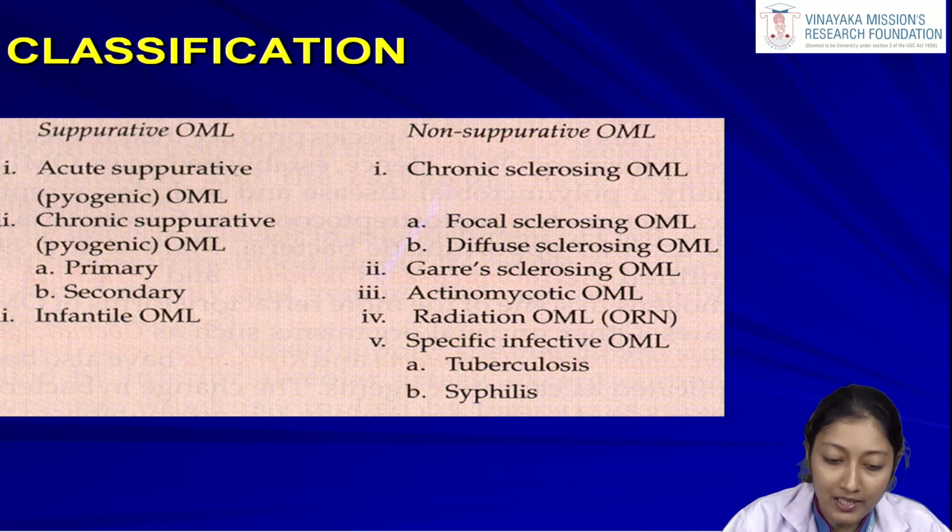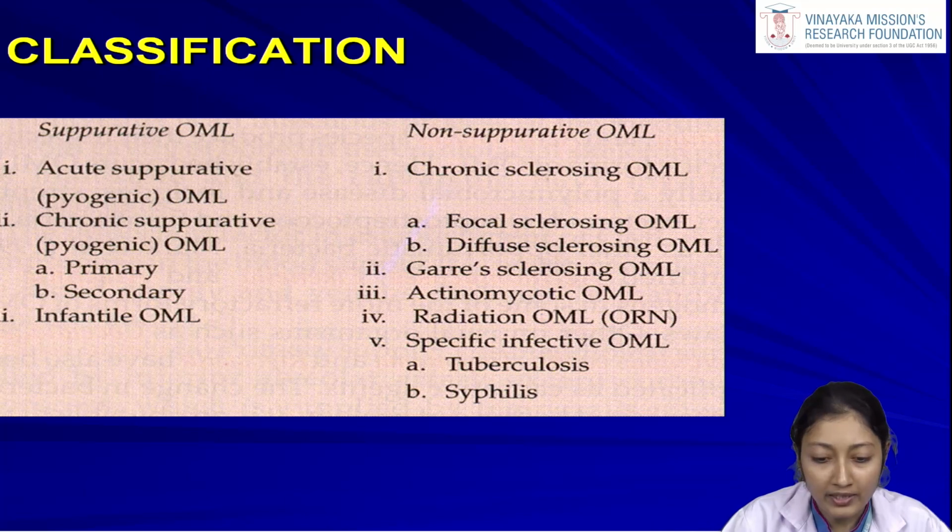The suppurative osteomyelitis again has three categories, which include the acute suppurative osteomyelitis, the chronic suppurative osteomyelitis and infantile osteomyelitis, in which the chronic suppurative osteomyelitis again has primary and secondary variants. So, these were the suppurative osteomyelitis, which has the acute one, chronic one and the infantile one.